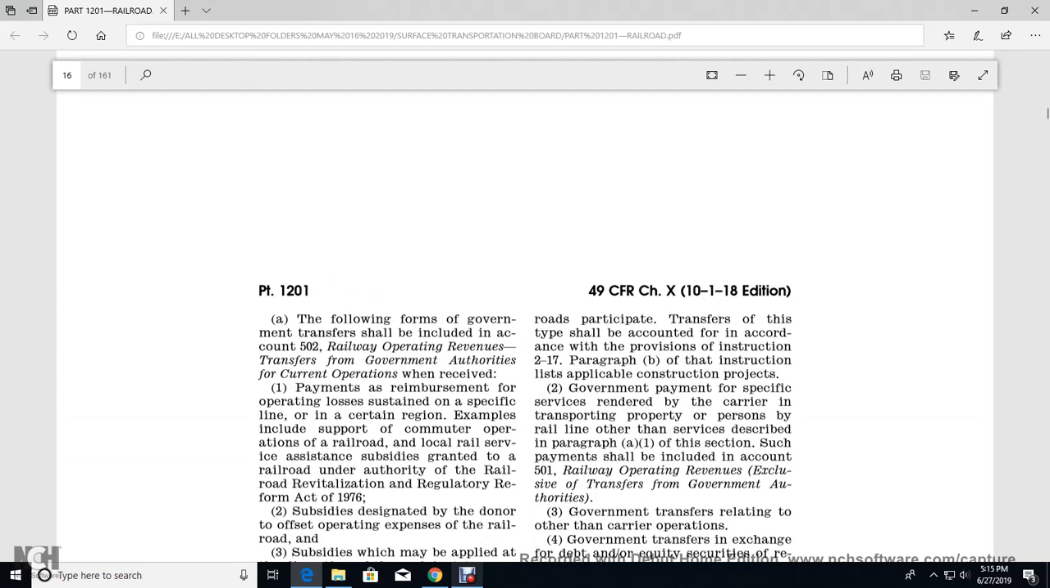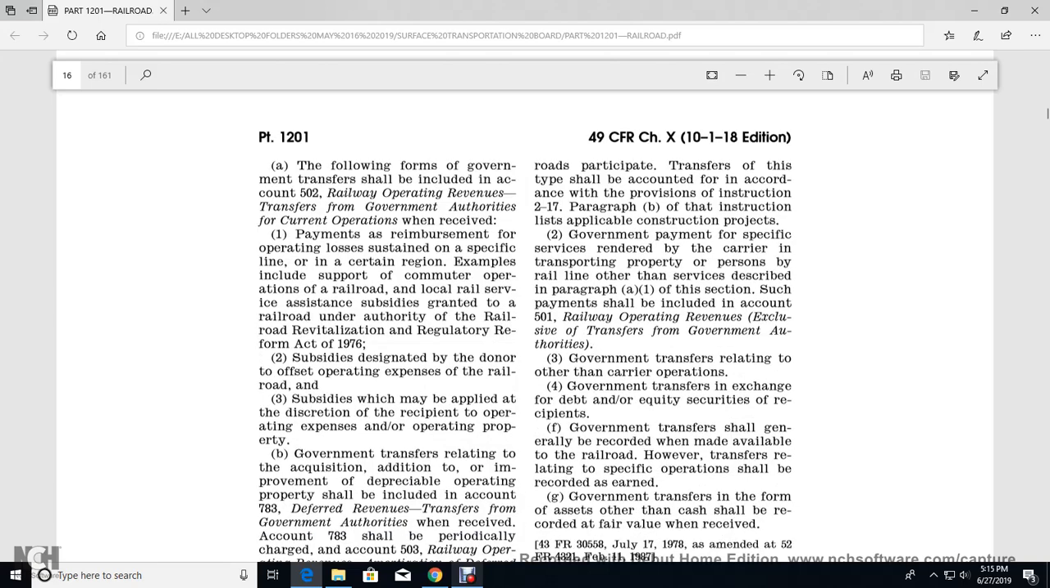For example, include the support of the computer operation for the railroad, local rail, serving assist with the subsidy of the grant of the railroad under the authority of the Railroad Revitalization and Regulatory Reform Act of 1976. Subsidies designated by the donor to offset the operating expense of the railroad. Subsidies which may be applied with the discretion of the recipient to the operating expense of the operating property.